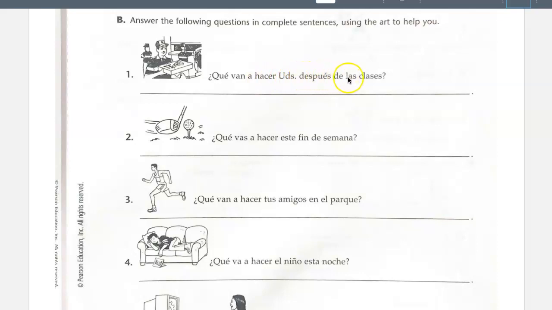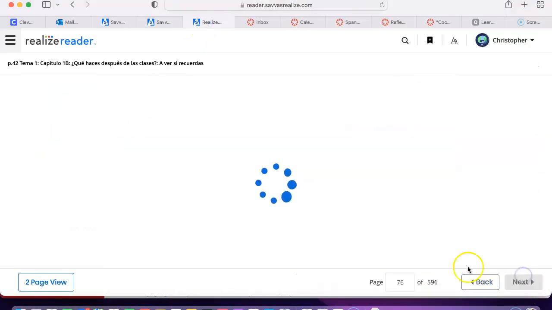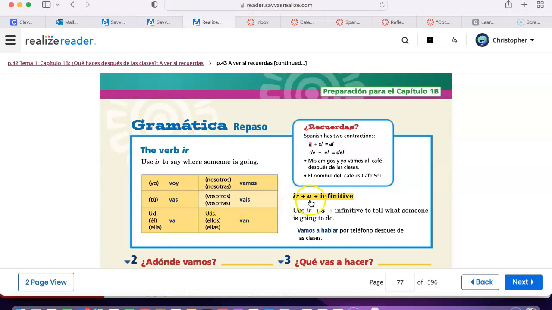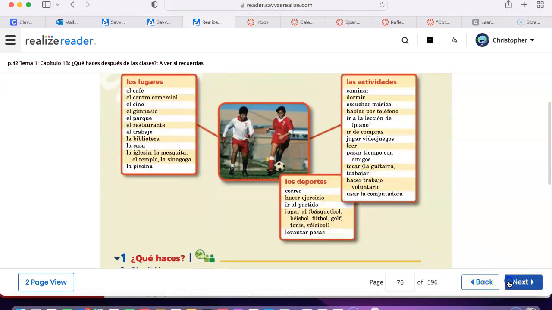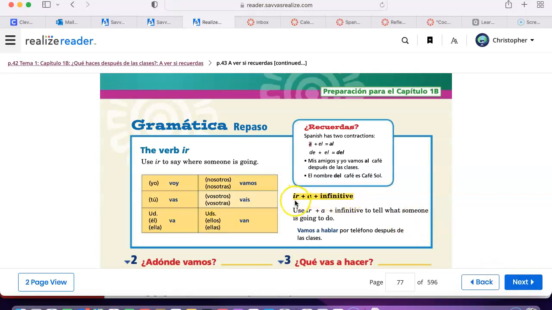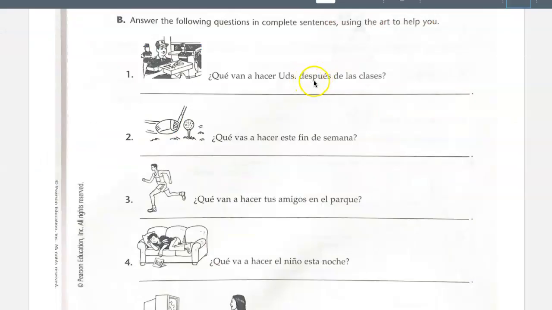¿Qué van a hacer ustedes después de las clases? What are y'all doing after school? We are going to work. Nosotros vamos a, and then your infinitive we identified as the verb to work, trabajar. So, nosotros vamos a trabajar. And then if you want to, you could add después de las clases. You could add that at the very end, or you could put that at the very beginning.